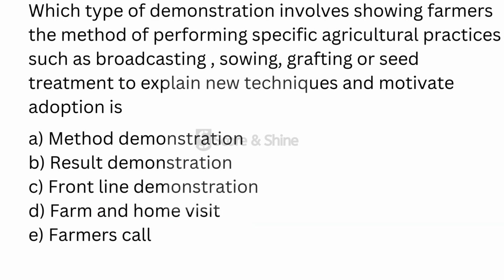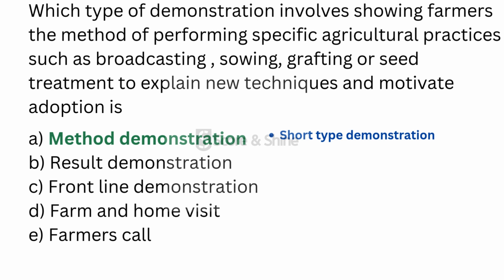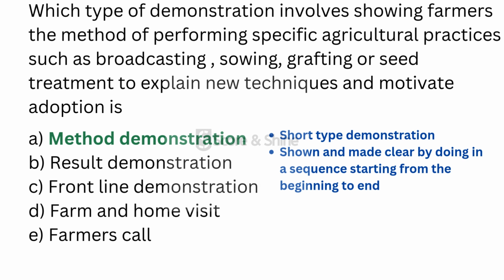Moving to the next question, which type of demonstration involves showing farmers the method of performing specific agricultural practices such as broadcasting, sowing, grafting or seed treatment to explain new techniques and motivate adoption is? And the answer is method demonstration. Method demonstration is the short type demonstration where any process is shown and made clear to the people by doing in a sequence starting from the beginning to the end, and the principle of method demonstration is learning by doing.